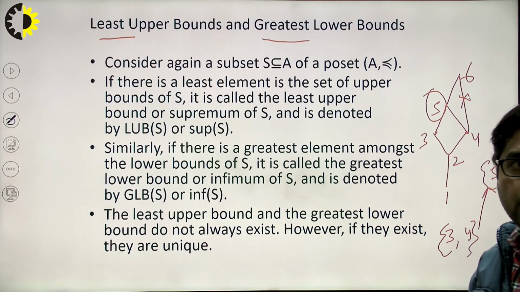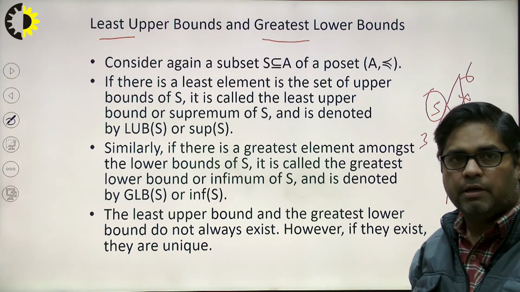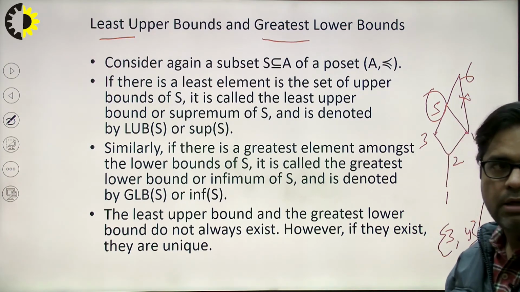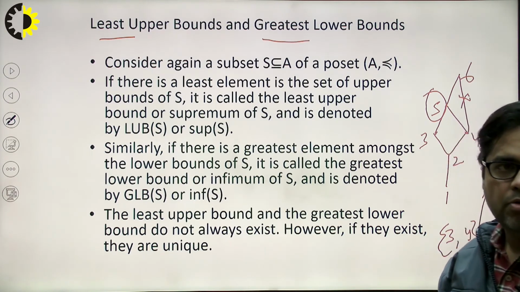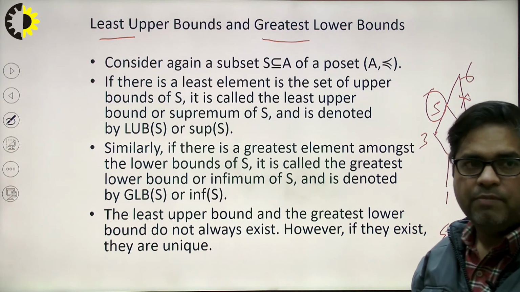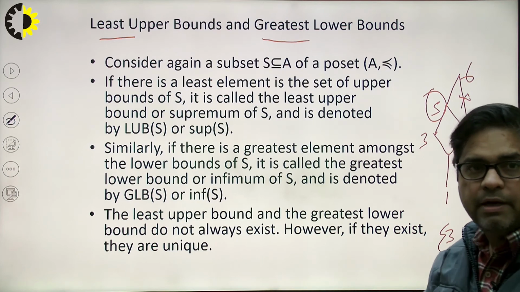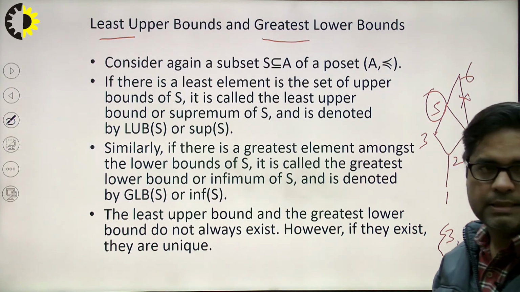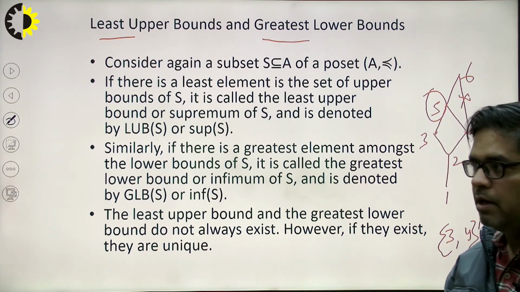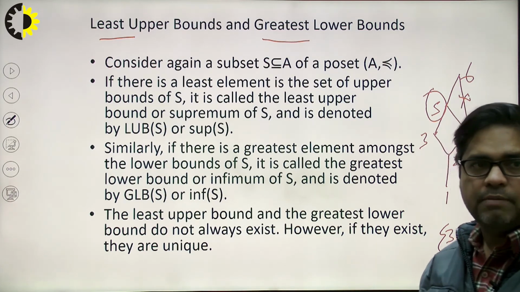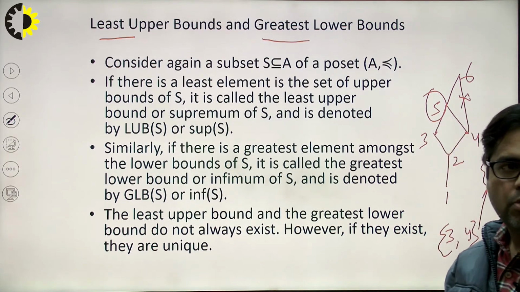According to the definition, if there is a least element in the set of upper bounds of a set S, it is called the least upper bound, or supremum of S, denoted by LUB or sup S. Similarly, for the greatest lower bound, if there is a greatest element among the lower bounds of S, meaning there are a number of lower bounds and I am interested in finding the greatest element among all, then it is the greatest lower bound, GLB.